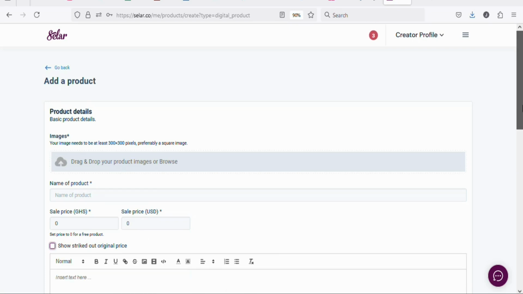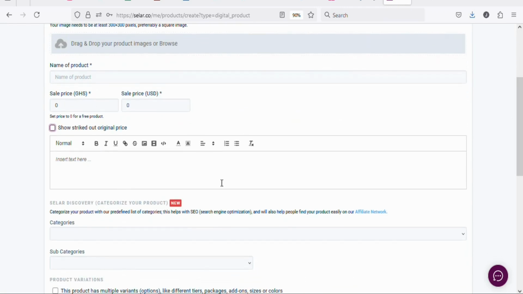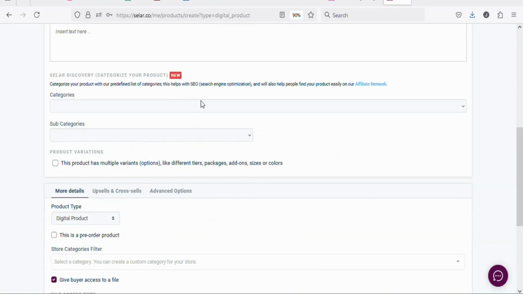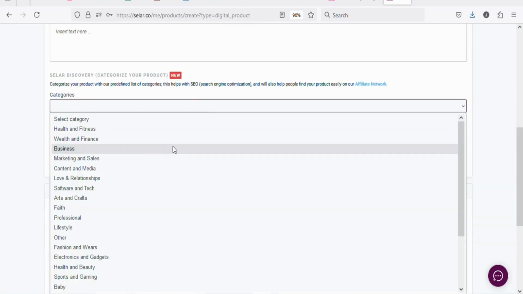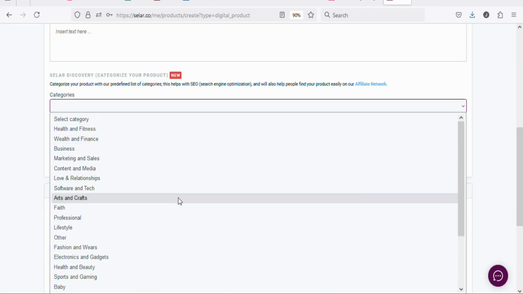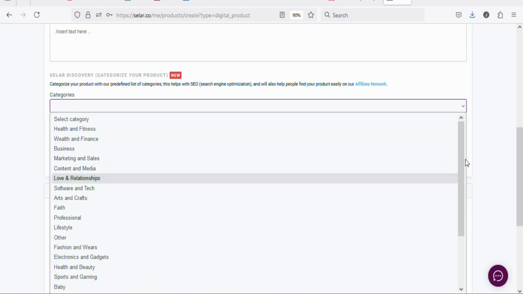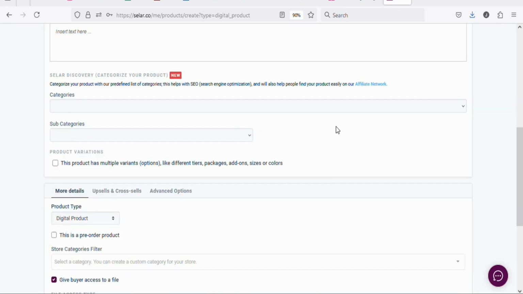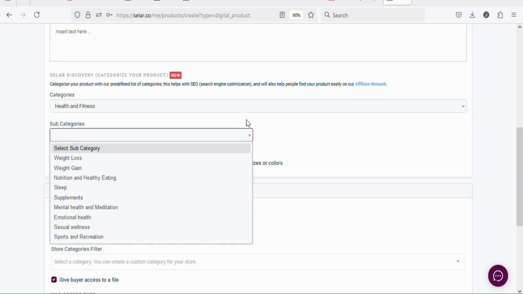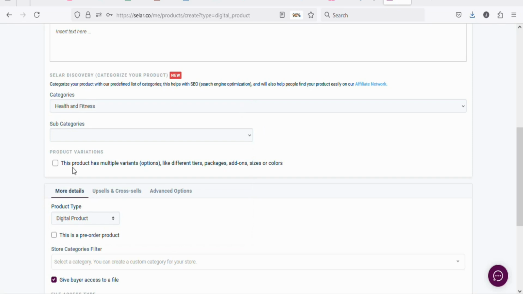Once that is done, you have to write a description of the ebook or the courses that you are selling. Once you enter that, you have to select the category. So click right here. There are different categories. All that you need to do is select the category that best matches the ebook or the courses that you are selling. Once that is done, you have to enter the subcategory. You can see you have to select a category before you can select a subcategory. Once that is done, if the product has different variants, you can select it.